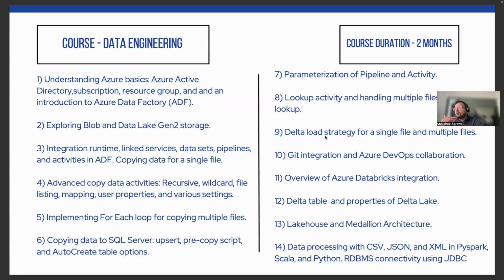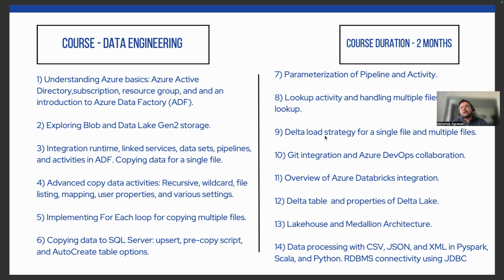Then we will cover Git integration. For the people who are not aware of Git and Git integration, I will teach you Git, what Git is, and how to integrate Data Factory with Git. And then I will teach you about Databricks and the Medallion architecture, the Lakehouse architecture.